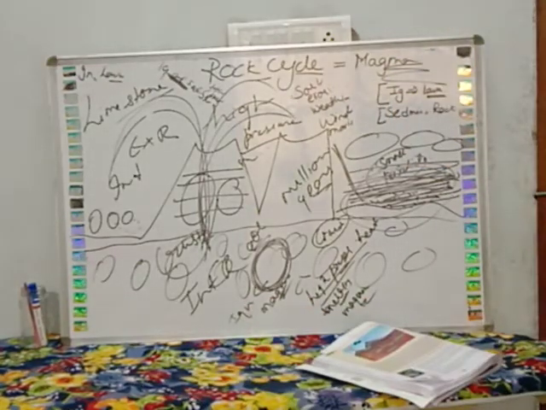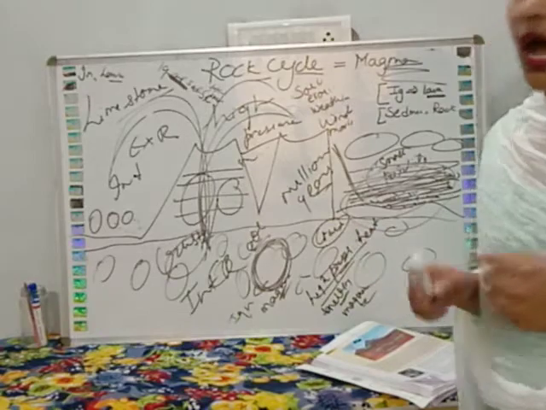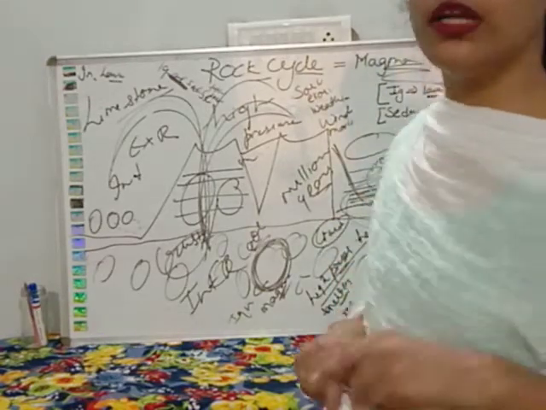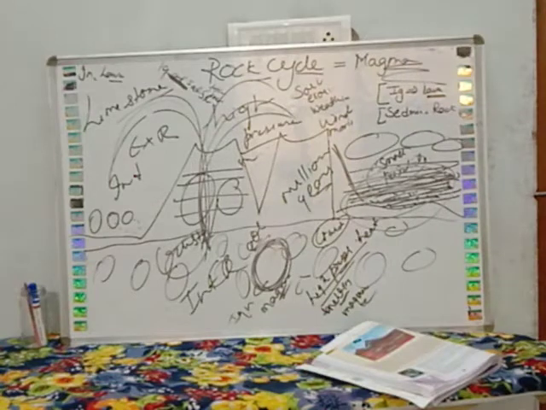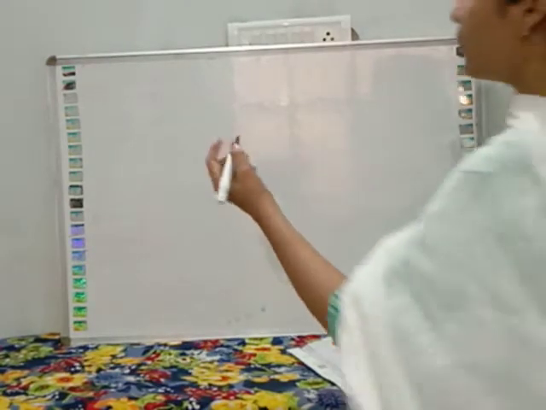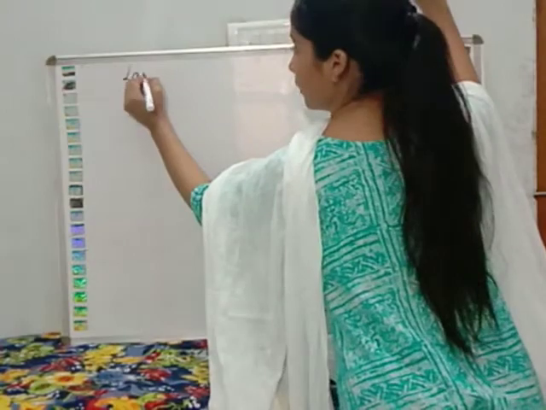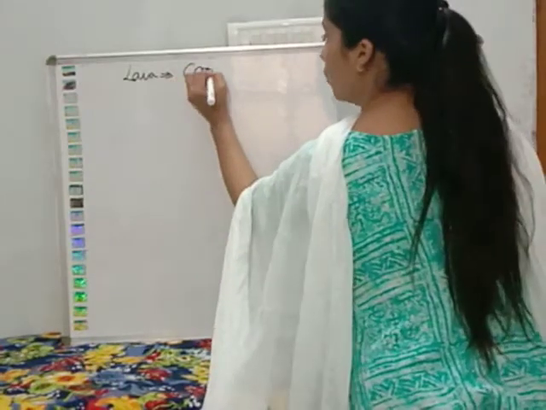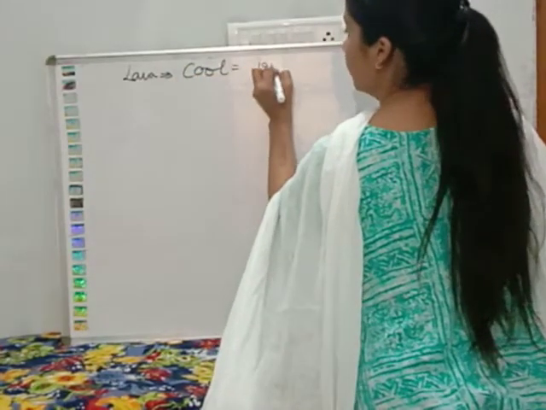ये प्रोसेस है. Okay, I will explain this process once again to you. First of all, read this paragraph very carefully. Then I will once again explain this to you. So how the rocks are formed? First of all, the rocks are formed from the lava. Lava came out. Lava बाहर आता है. They came out. After that, they cooled down and they form igneous rock.